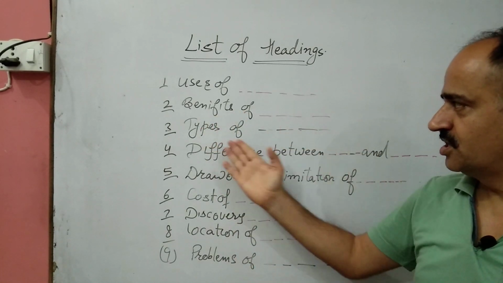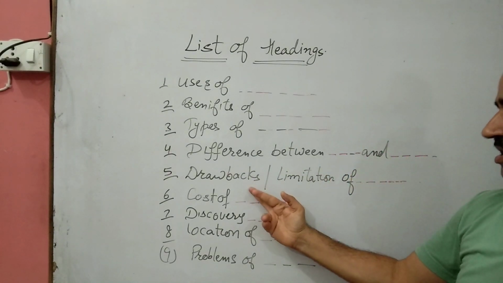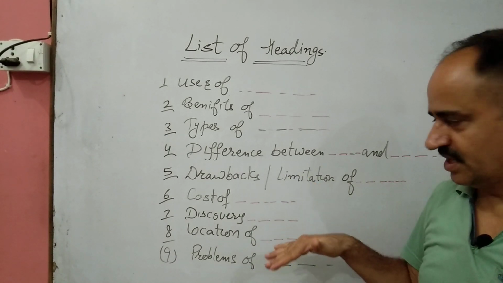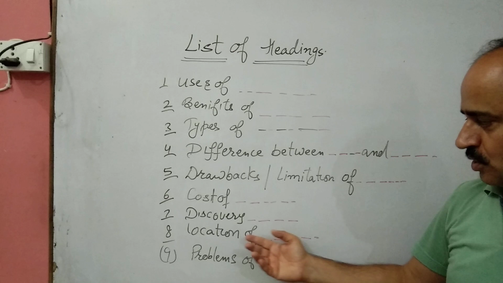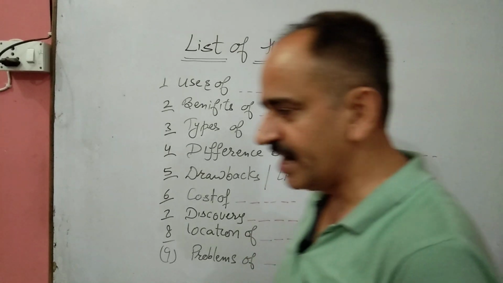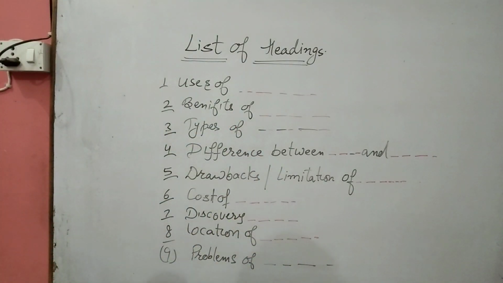Benefits of dash, types of dash, difference between dash and dash, drawbacks or limitations of dash, cost of something can be there, discovery of something, location of something, and problems of something. Most of the headings are based upon such kind of situations, or we can say questions.